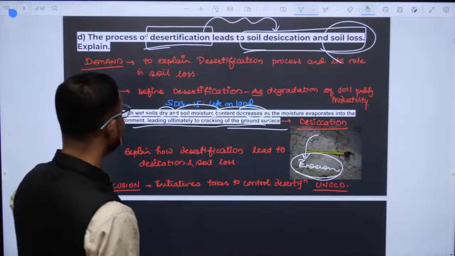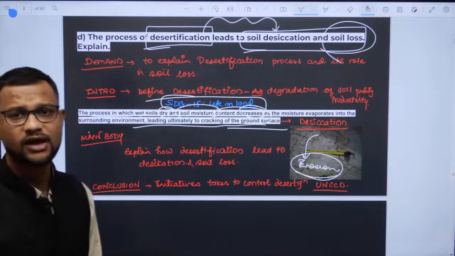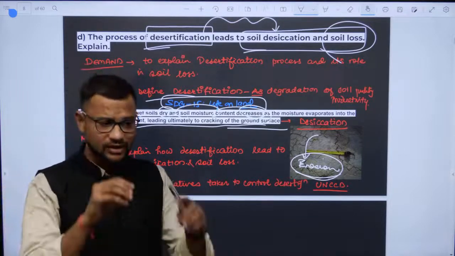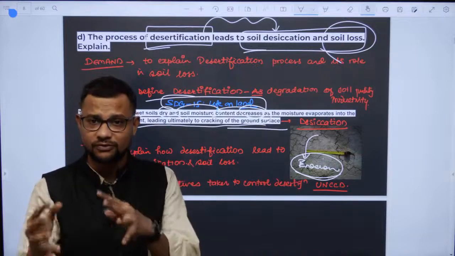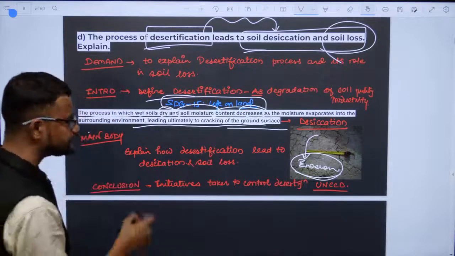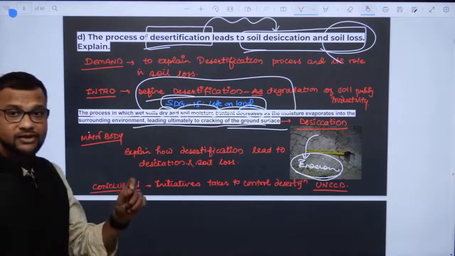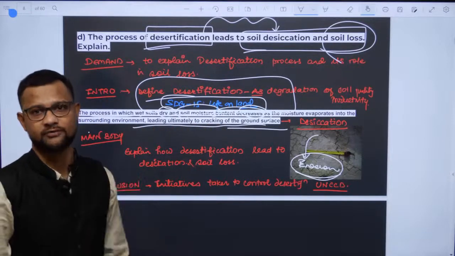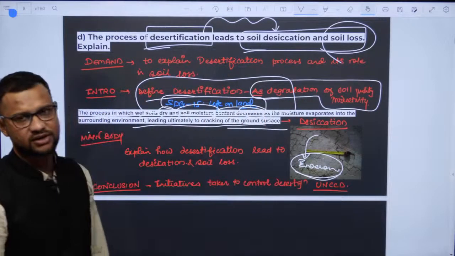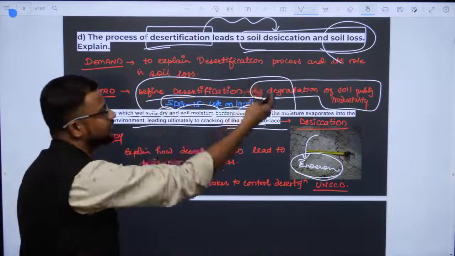So for desertification, connect it in the introduction itself: life on land, SDG 15. I told you guys, you need to connect SDGs also. Show your knowledge to the examiner in the very first instance, and this impression will be carried till the last point. Writing SDGs makes your introduction much stronger. Then write what desertification is: it is simply degradation in the productivity or quality of the soil, and it is ultimately leading to this too.